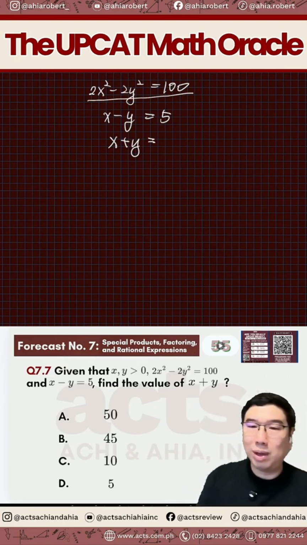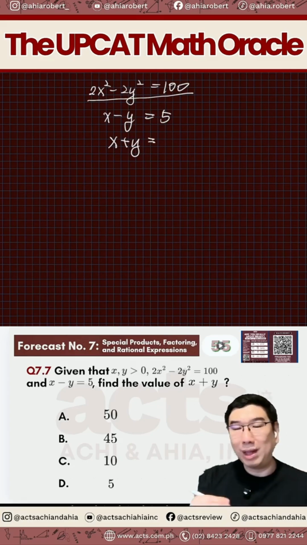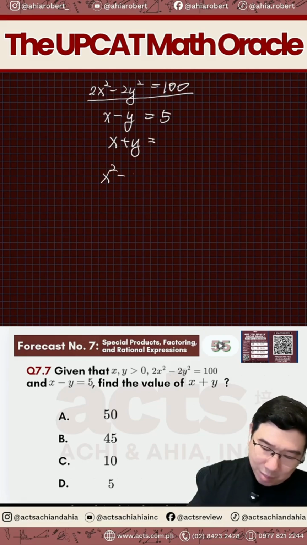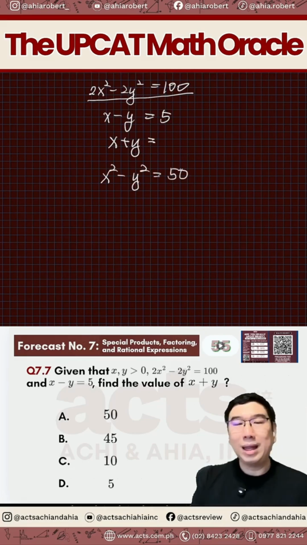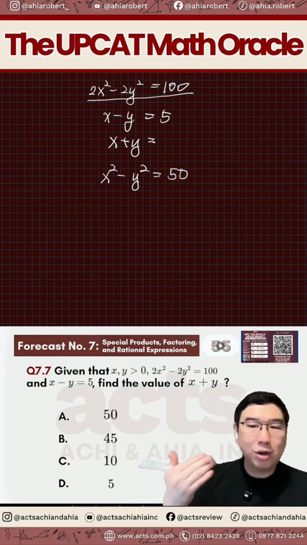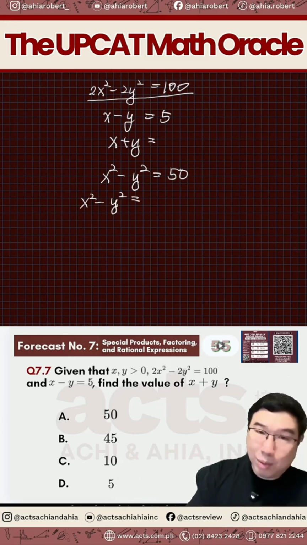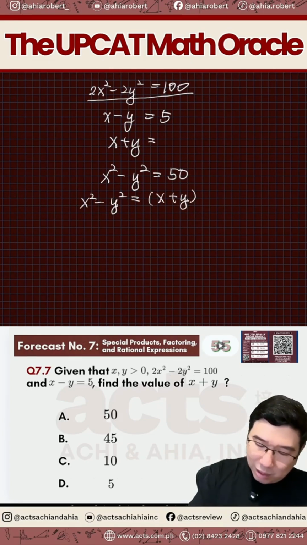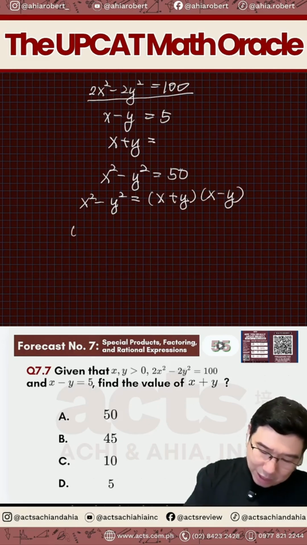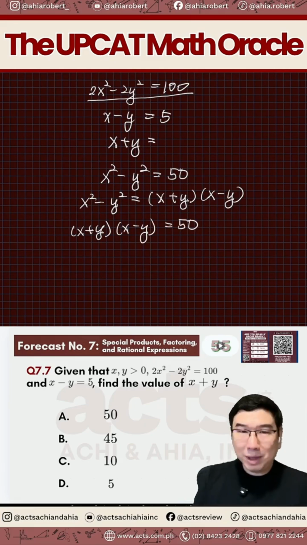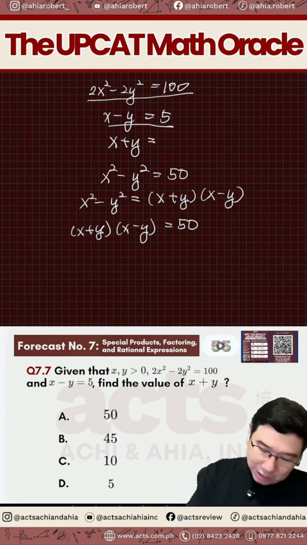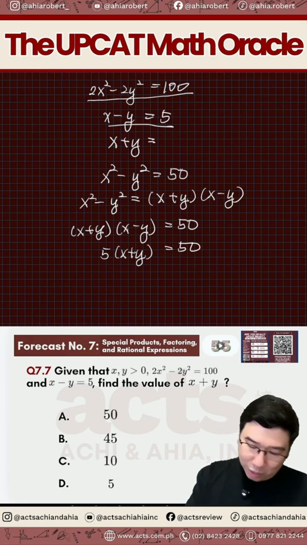Notice that the whole equation here are all divisible by 2. So we can divide everything by 2. So we'll end up with x squared minus y squared is equals to 50. And again, you need to remember the special product of x squared minus y squared. And what is that? That x squared minus y squared will be equals to the sum and difference. So x plus y times x minus y is actually equal to 50. So 50 sila, x minus y is 5. So that tells us that 5 times x plus y is now equal to 50. Which when we divide both by 5, we now get x plus y is equal to 10.